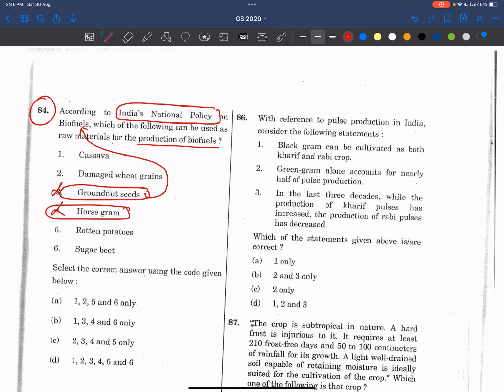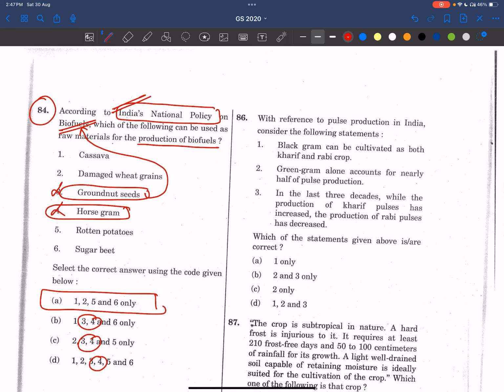See here, 3 and 4. Remove 3 and 4. The answer is 1, 2, 5, and 6. Please remember this: India's national policy on biofuels is focusing on creating bioethanol or biodiesel, any new age fuel production, not at the cost of food security. Those which are unfit for human consumption will be used. Now friends, I have shared my short notes. In that, the 4 stages of biofuel production regarding this national policy are there. You can read from there.